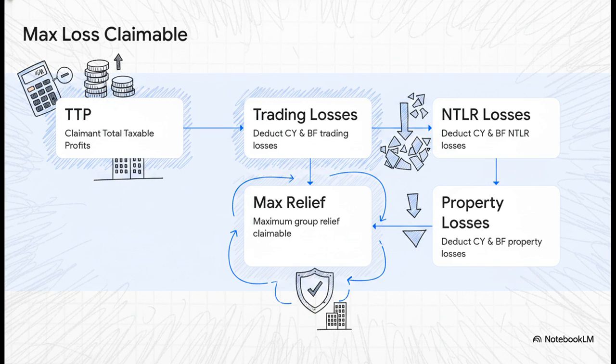When you're calculating the absolute maximum loss a claimant company can take, you've got to follow a really strict step-by-step process. You always start with the total taxable profits of the claimant. Then, and this is absolutely crucial, you must deduct the claimant's own losses first. So current year and brought forward trading losses, then NTLR losses, and finally property losses. It's only after exhausting its own losses that you arrive at the maximum group relief claimable.